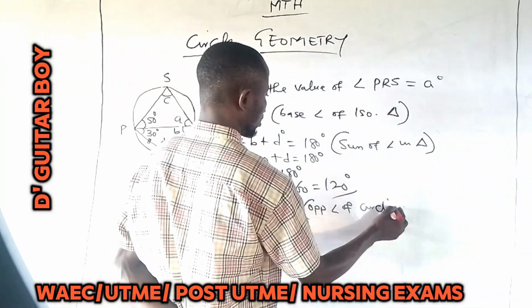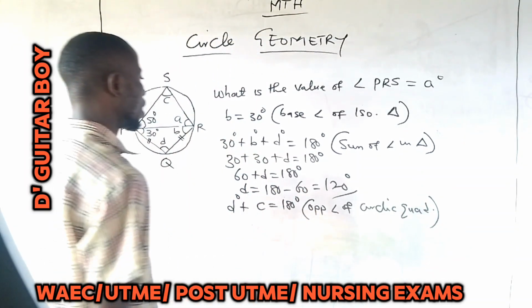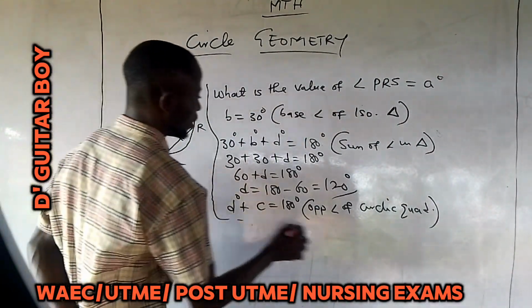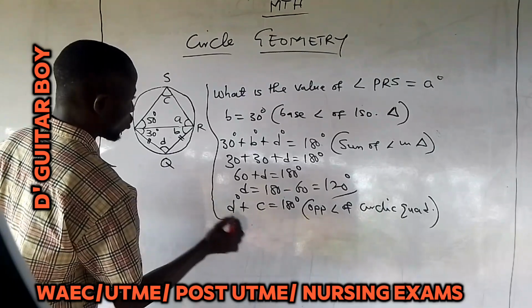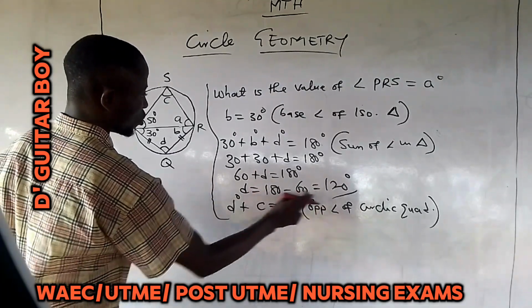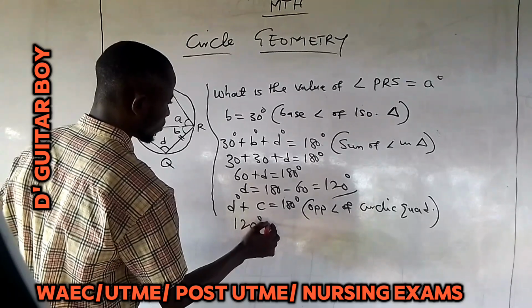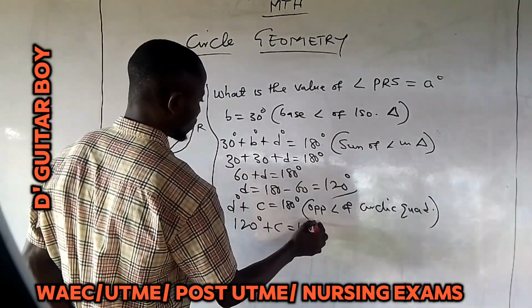Cyclic quadrilateral is equal to 180 degrees. Now that is for that. Now you already know D. D is what? 120. Look at it. You calculated D to be what? 120. You can say 120 degrees plus C equal to 180 degrees.